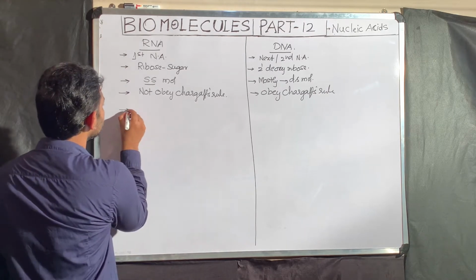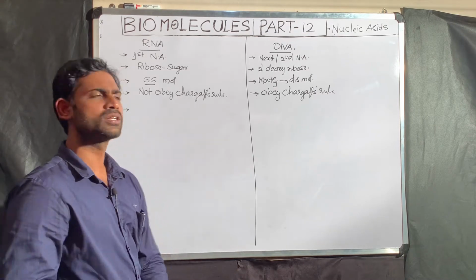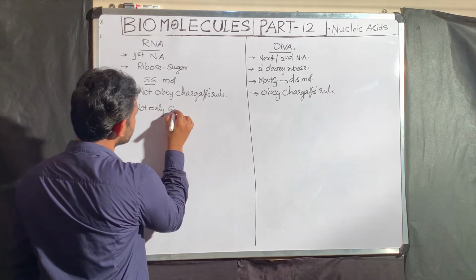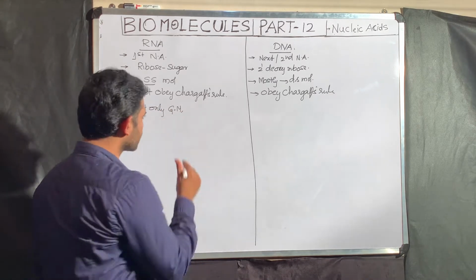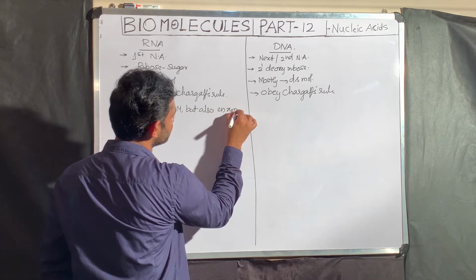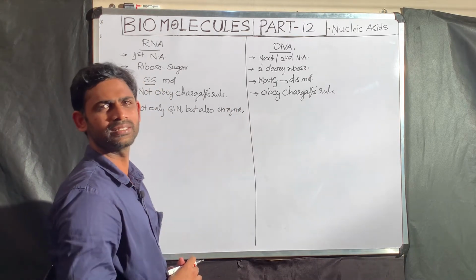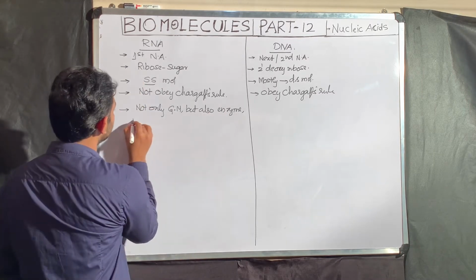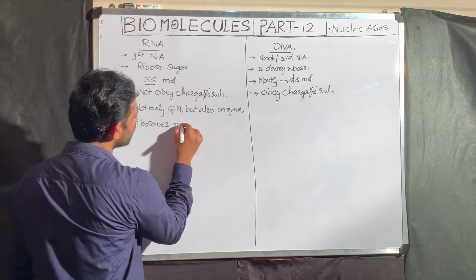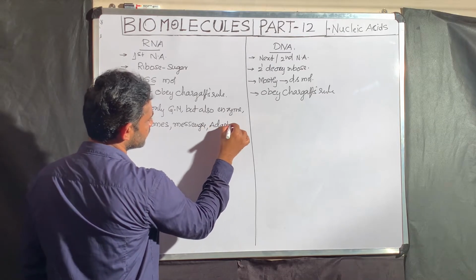The next point is about the functions. RNA, actually, what is the basic function? RNA is not only genetic material but also acts as an enzyme. As we know, RNA with enzymatic activity is called ribozyme. Already I mentioned it in the enzymes. But it also acts as an enzyme, then ribosomes, then messenger, then adapter, etc.